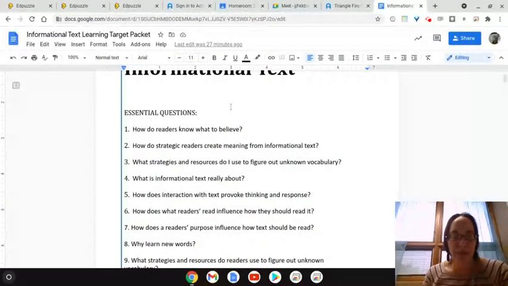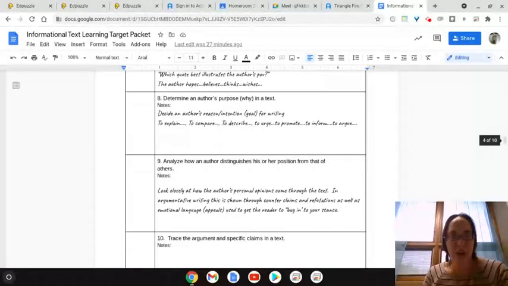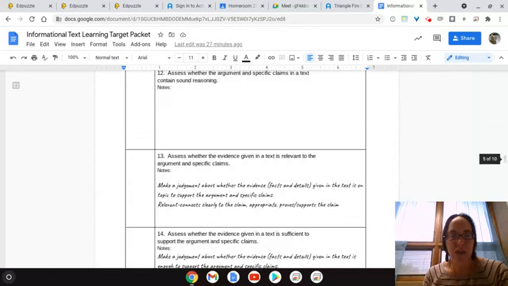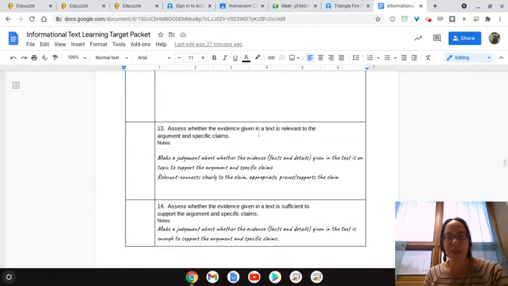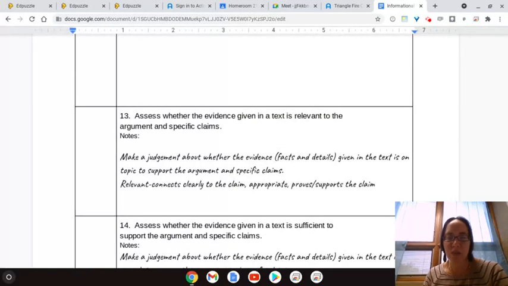As you work through this particular learning target, we are focusing in on learning target number 13, which states to assess whether the evidence given for the claim is relevant to the argument or specific claims. Remember that relevant means on topic to the claim. So is it on topic? Does it connect clearly to the claim? Is it appropriate? And does it support that given claim? In other words, is there evidence that would in fact support that claim that's on topic to the claim?